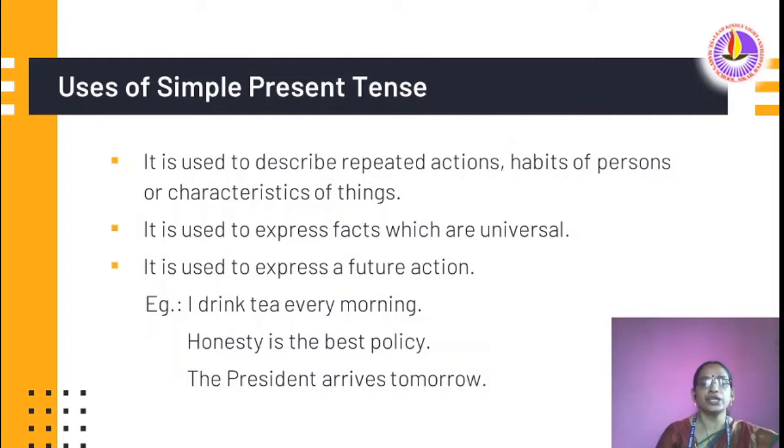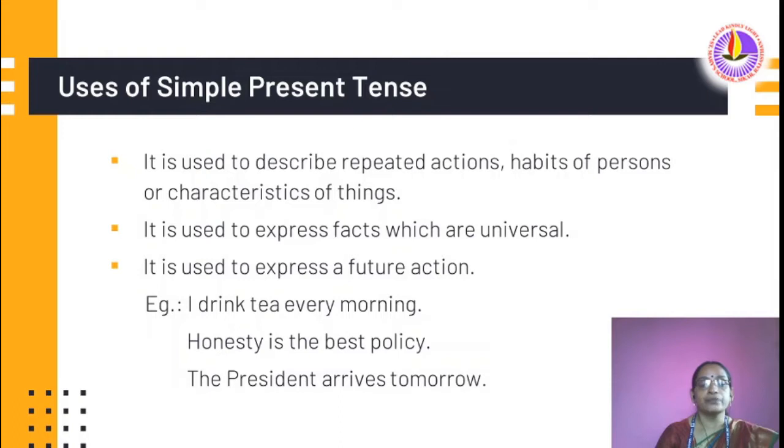I drink tea every morning. Honesty is the best policy. The president arrives tomorrow. Look here, I drink tea every morning. That means every morning, so it is a habitual action. Honesty is the best policy.